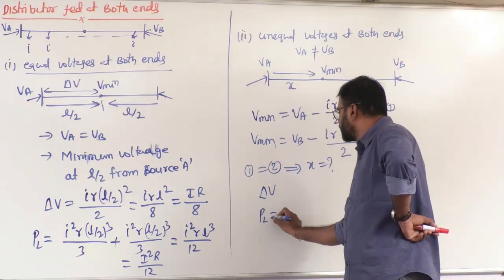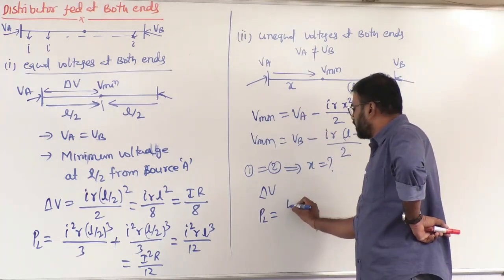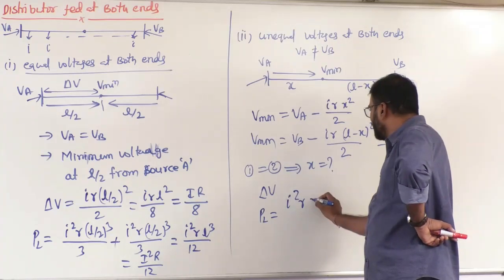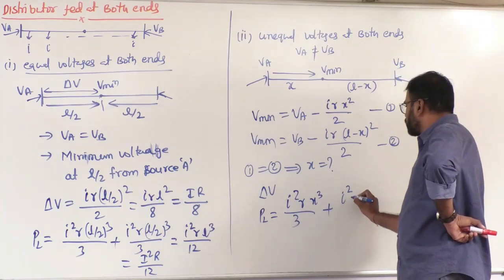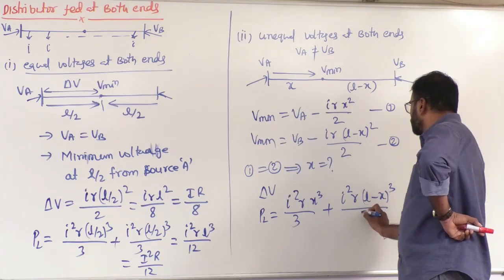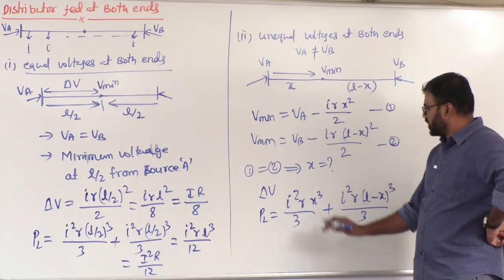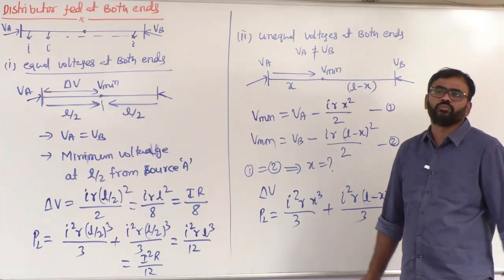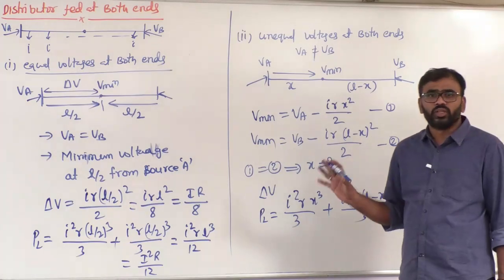What is the total power loss? Simple. So what is the power loss in this section? Same, sir. I square R, L is nothing but X, X cube by 3, plus I square R, X is nothing but L minus X whole cube by 3. Clear? By adding this, you will get total power loss. The thing is, you need to calculate X. Once I know the X, the remaining things are very simple. Clear? Now that's about the distributor fed at both the ends.